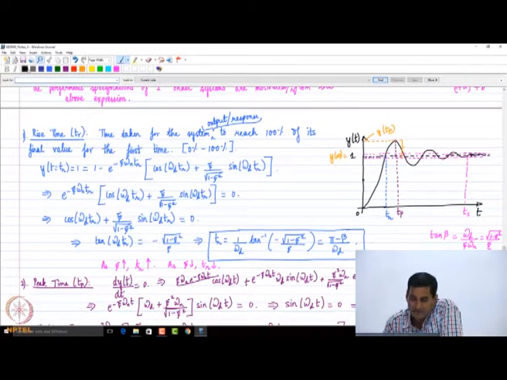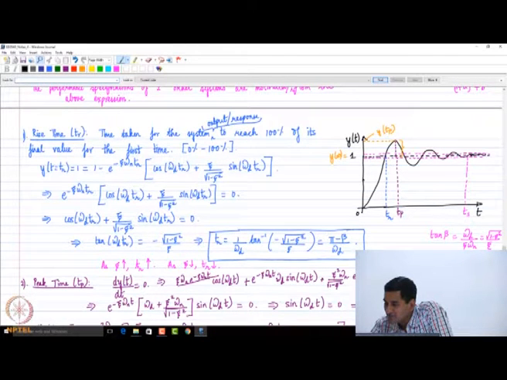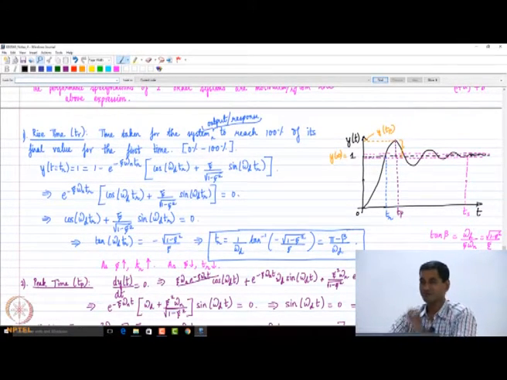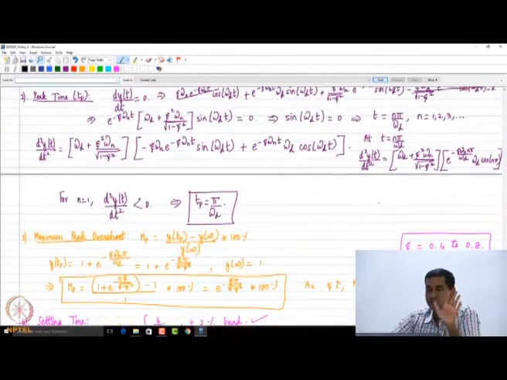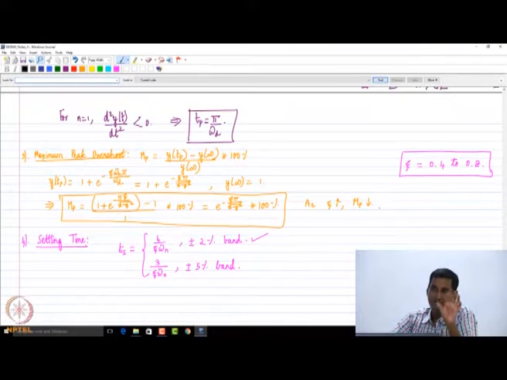But you get the picture, right? I just drew a freehand sketch, but you can see that this is the place where it last touches the pink line, just to the right of it. That's the settling time. The idea is that after the settling time point, the output should remain within the band. That's all.